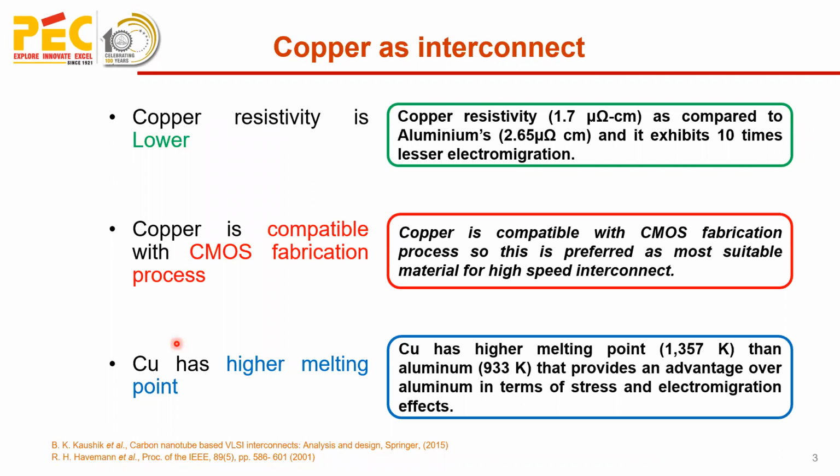Further, copper is used as an interconnect material. The reason is it offers low resistivity. Its resistivity is 1.7 micro ohm centimeter as compared to aluminum, which is 2.65 micro ohm centimeter, and it exhibits 10 times lesser electromigration. Further, copper is compatible with the CMOS fabrication process, so it's preferred as a more suitable material for high-speed interconnects. Copper also has a higher melting point, 1357 Kelvin, than aluminum, which is 933 Kelvin. That provides an advantage over aluminum in terms of stress and electromigration effects.